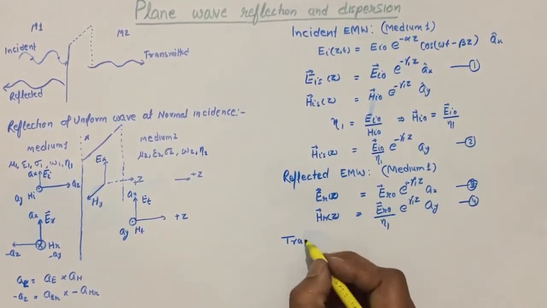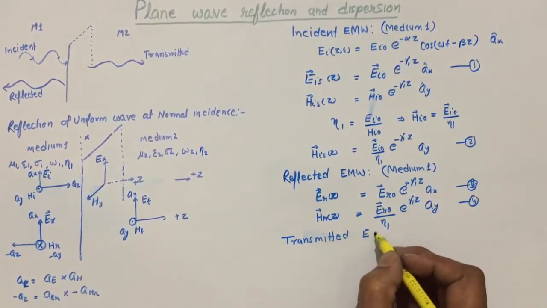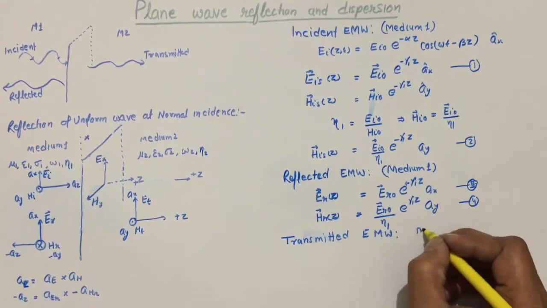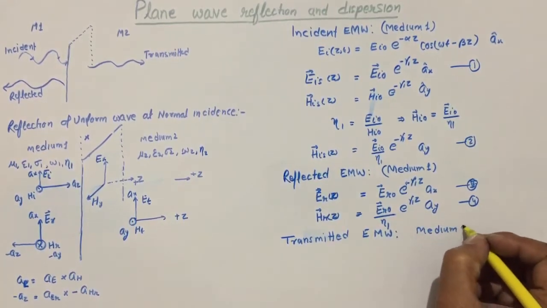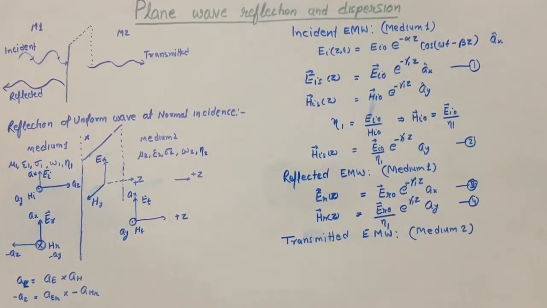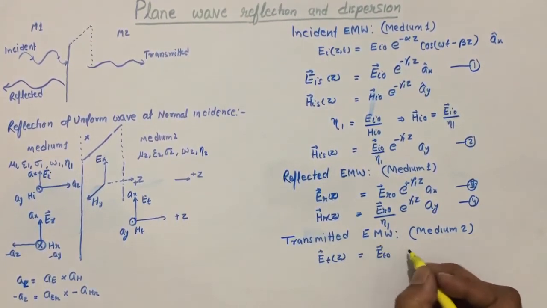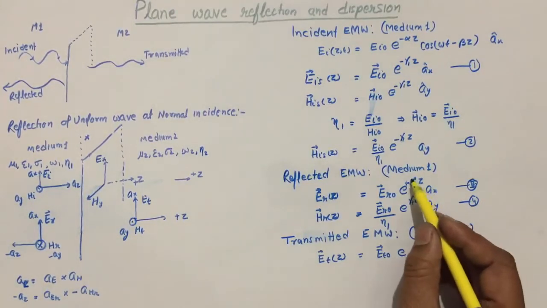transmitted wave. And in this case the medium will change, so some changes also will be there in these equations. If the medium is changing, then see where the change reflects. We can say ET, the transmitted wave, will be ET naught e to the power, what will be this value?